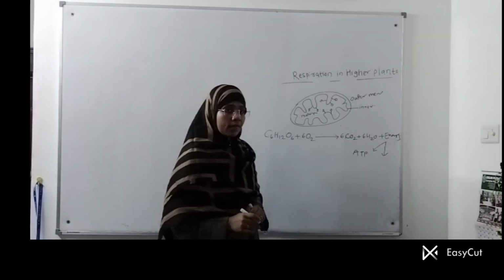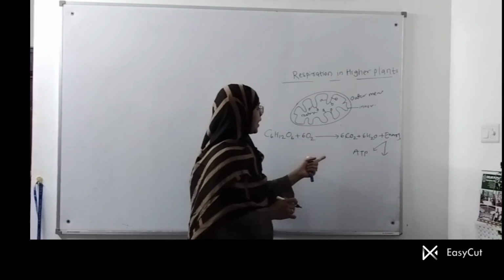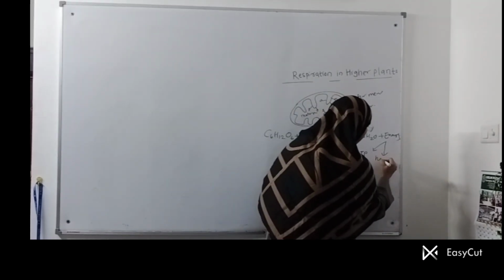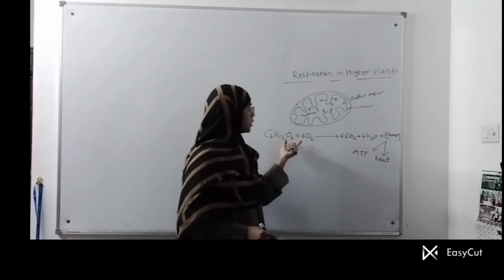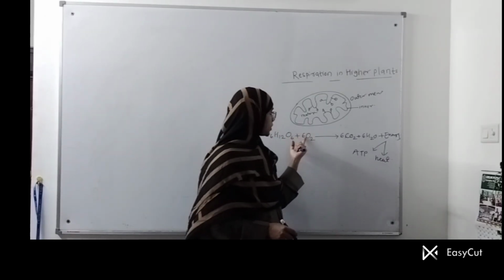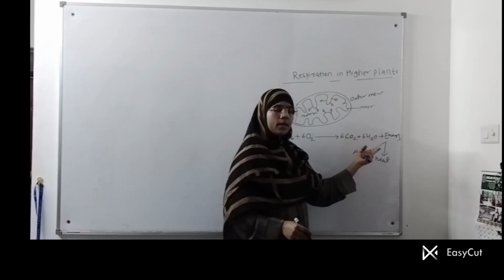The enzymes required for the ETS are available on the inner mitochondrial membrane, and the remaining is lost as heat energy. So this entire oxidative process involves oxygen, converts glucose into CO2 and water molecules, and energy is released.